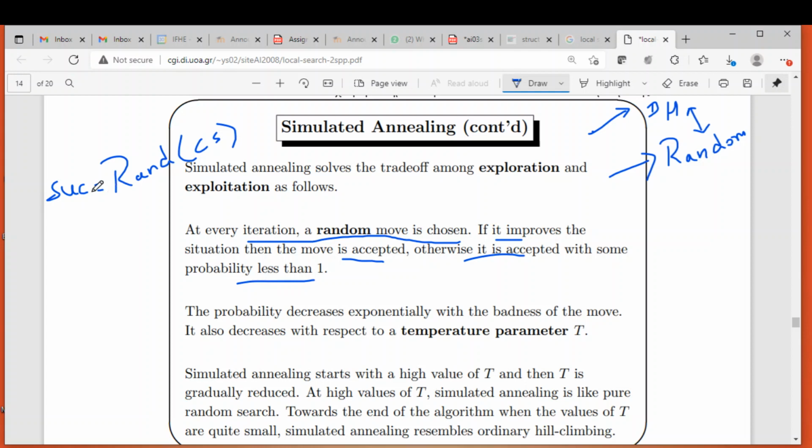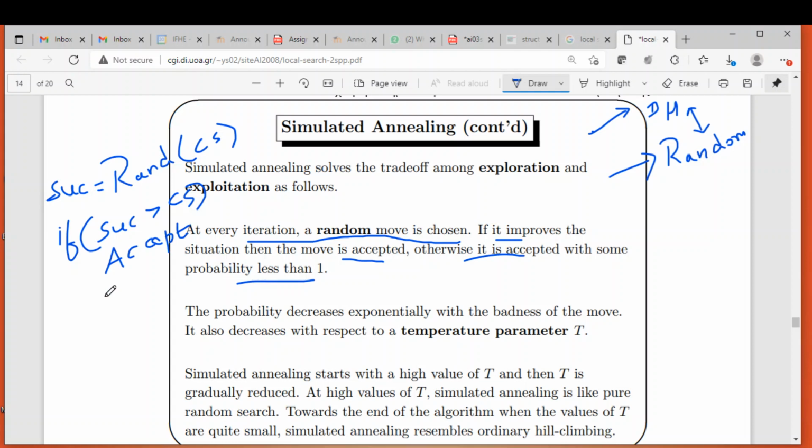But are we going to accept the successor or not? That depends on it. If the successor is better than the current state, then accept it. If the value of the successor is greater than the value of the current state, then just accept, nothing else, because you found a successor which is better than the current state.